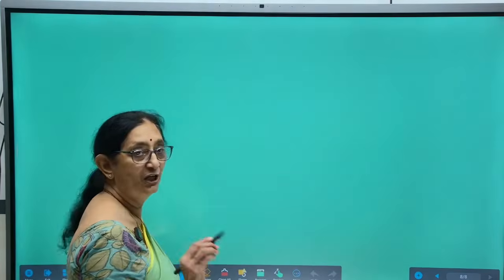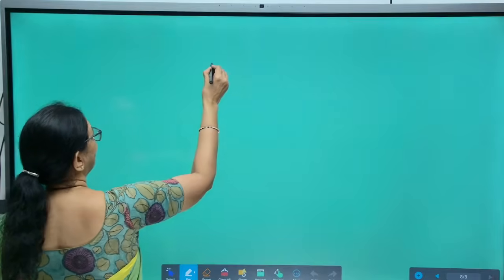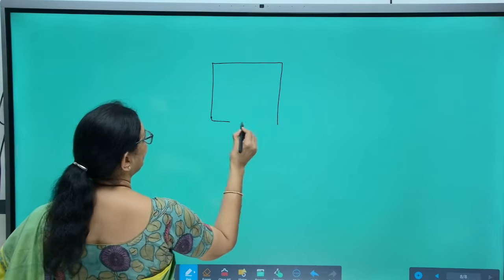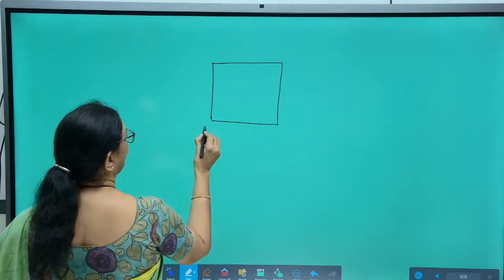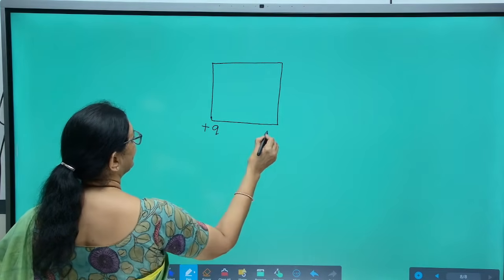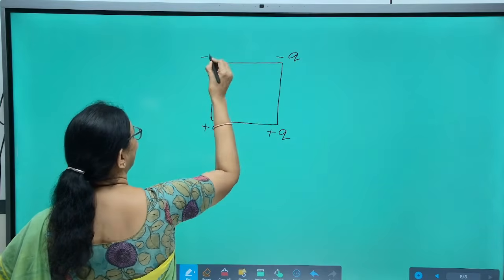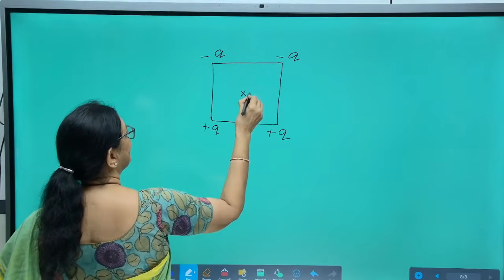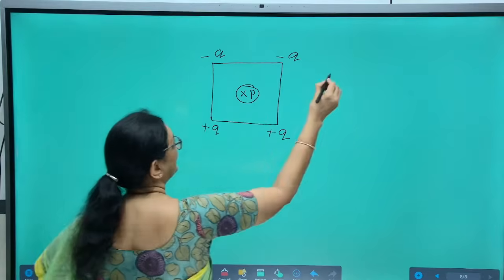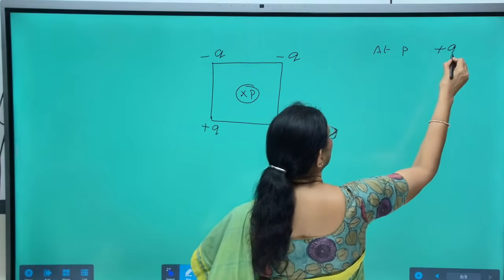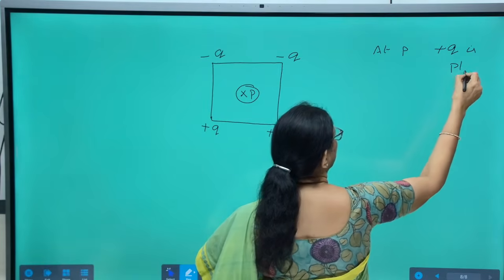Now, look here. Find the net force on the charge placed at the center of a square when the charges placed at the corners are given like this. See here, at P a charge plus Q is placed.